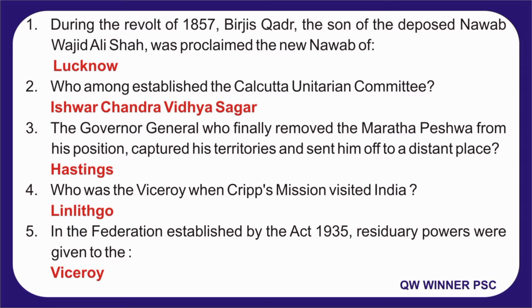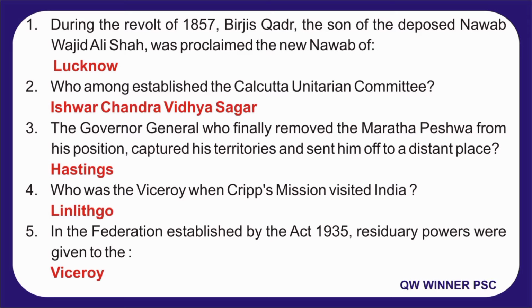Question number 3. The Governor General who finally removed the Maratha Peshwa from his position, captured his territories and sent him off to a distant place? Answer is Hastings. 4. Who was the Viceroy when the Cripps Mission visited India? Answer is Linlithgow.